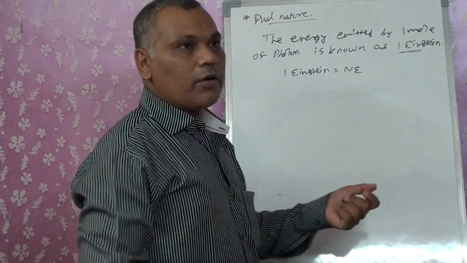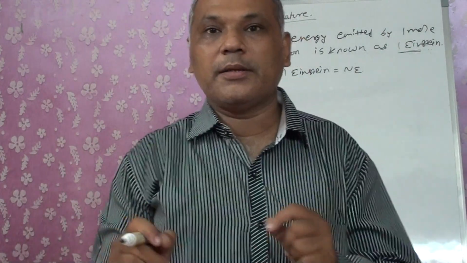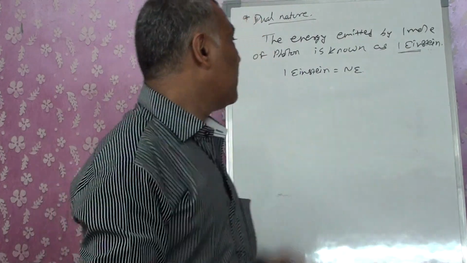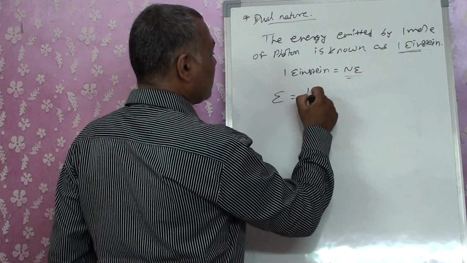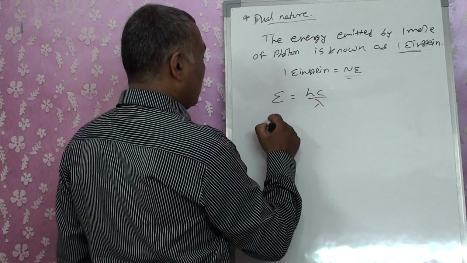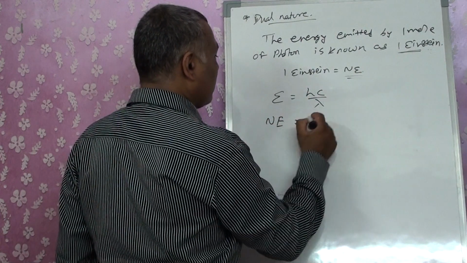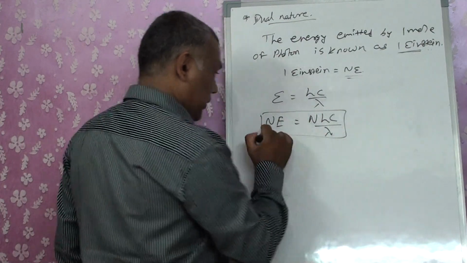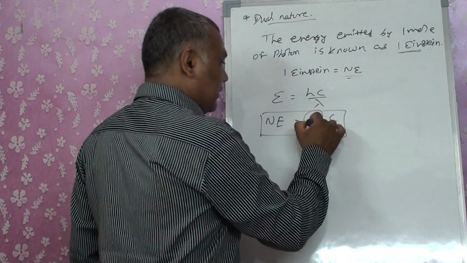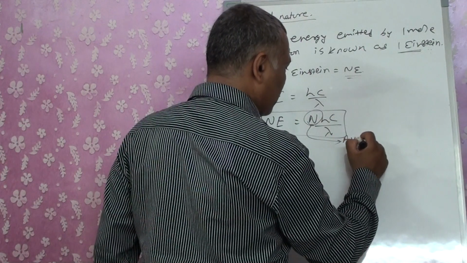N is Avogadro's number, but this is not separate symbols, it is a single symbol, Ne. He made the change, E is equal to hc by lambda. He told that Ne will be equal to Nhc by lambda, where N is Avogadro's number,